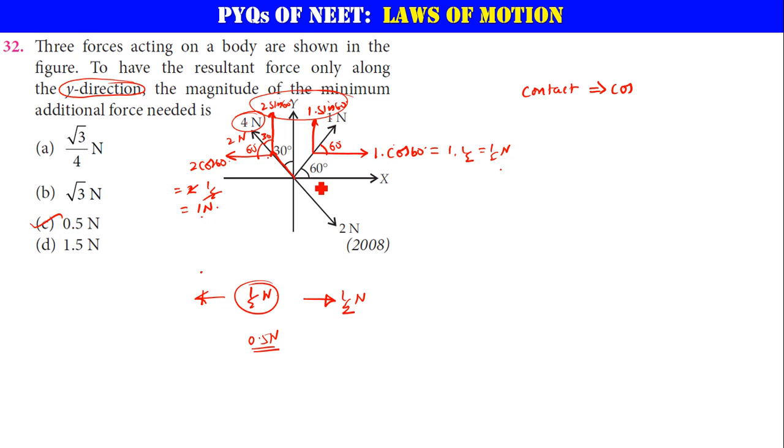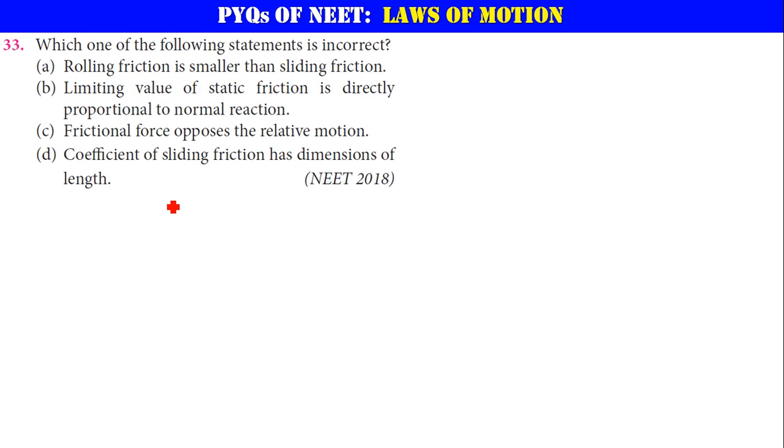Yes. Next, which one of the following statements is incorrect? So here we have discussed friction already. Rolling friction is smaller than sliding friction. Sliding friction is nothing but kinetic friction. Rolling friction is actually smaller than kinetic friction, so this is correct. He is asking about the incorrect statement. Alright. Limiting value of static friction is directly proportional to normal reaction.